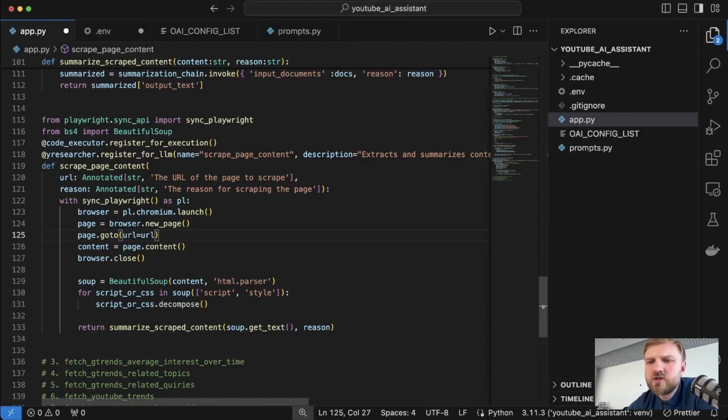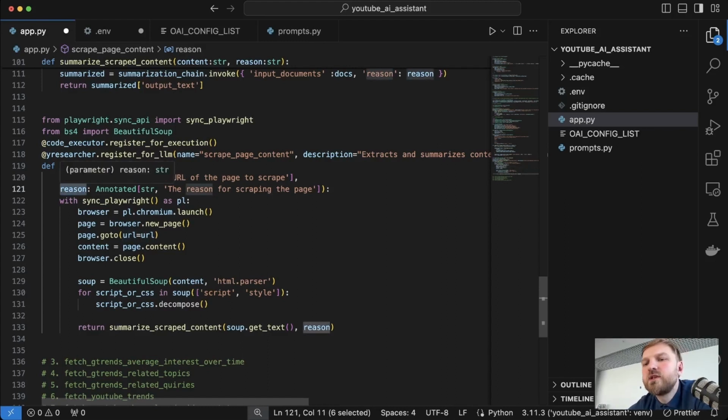The next function is the scrape page content, which will scrape the content of the page which was found during the Google search process. So we will pass the URL to the function, the URL of the page we want to scrape, and then the reason why we want to scrape. We will see in a minute why we need this reason.